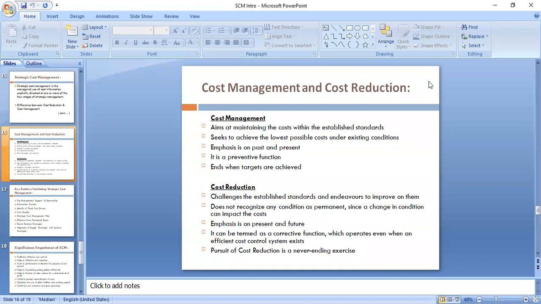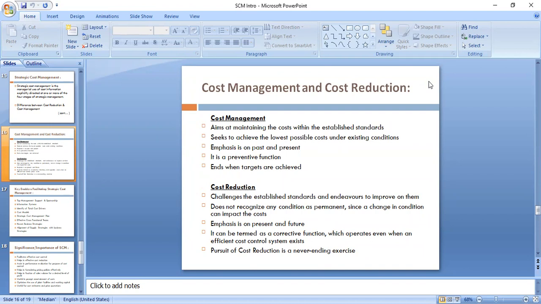Now the people in packaging have challenged it: can we remove the inside golden color packaging and have only external packaging? So they're challenging established standards, which were going on for so many years, and endeavoring to improve upon them. They thought we could remove the inside golden paper, improve some external packaging, and save the cost on the golden paper. So they are challenging. Under cost management, you are maintaining.